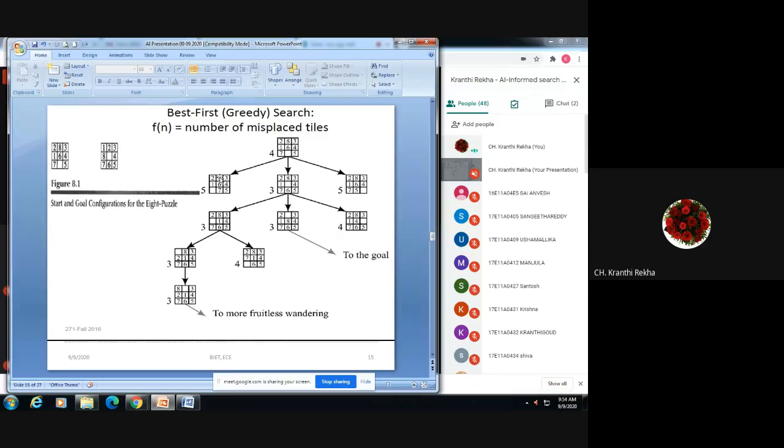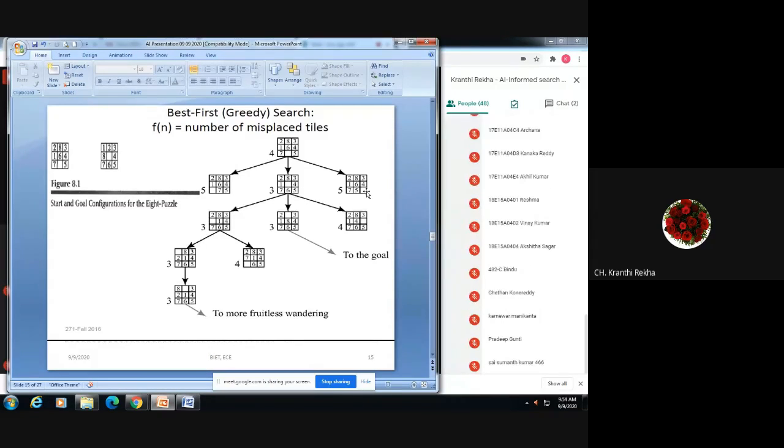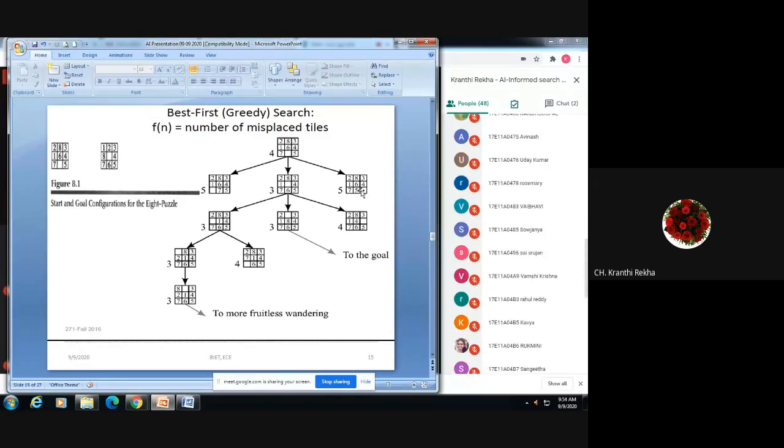1, 2, 8, 6 and 7. So 5 tiles now. In the center one, how many? 1, 2, 8, 6 again, as it is shifted down, it has come to its original position. So its misplaced tiles are only 3. Like that, this right side box's misplaced tiles are 5 again, because 5 is moved from its position to the left side. So again it is misplaced.